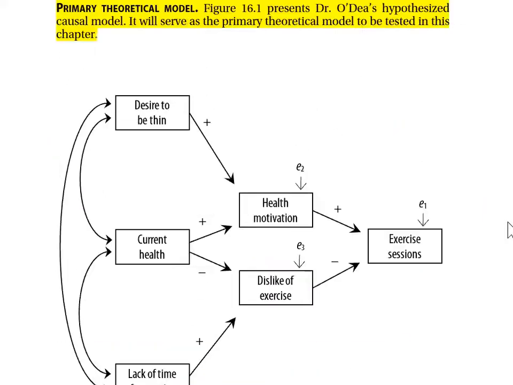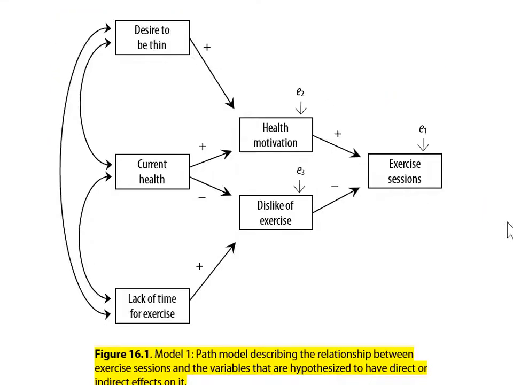Well, if we go back to our theoretical path model, which was on page 4, this was Dr. O'Day's theoretical path model. Let's imagine she analyzes data, gets a good fit to the data. That's good news, but it's possible that somebody could rearrange some of these variables, make health motivation the ultimate consequent variable, make exercise sessions an antecedent variable, and still get a good fit to the data.